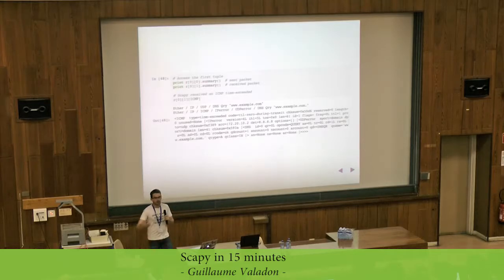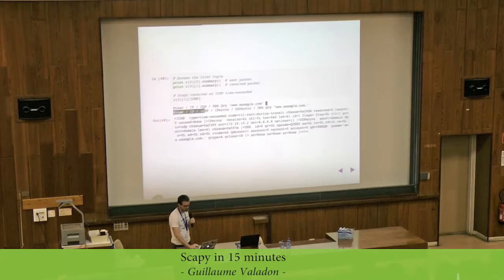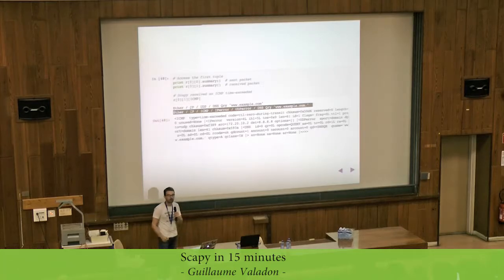Let's say I want to access the packets, manipulate them, display them. Here, R, that's the data I received from the SRP function. R0, that's the first set of query and answer. So R00 means the packet I sent, which was the DNS query to example.com. And R01 summary will display the summary of the reply I got from the fifth router on the way.